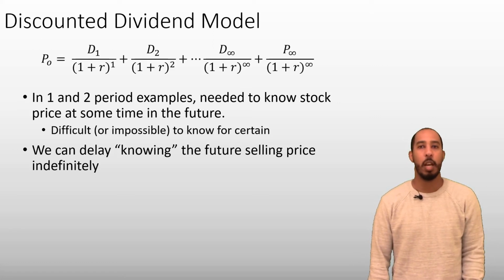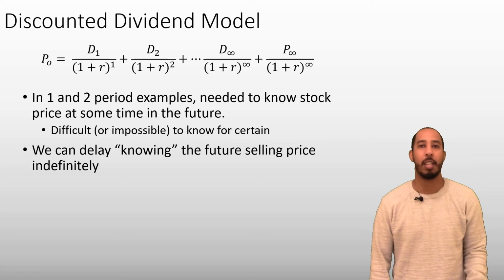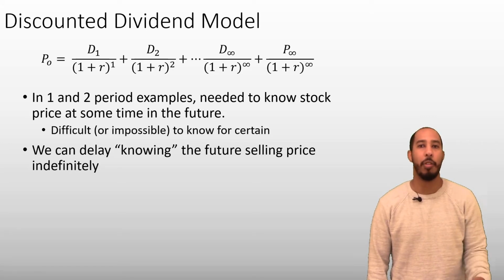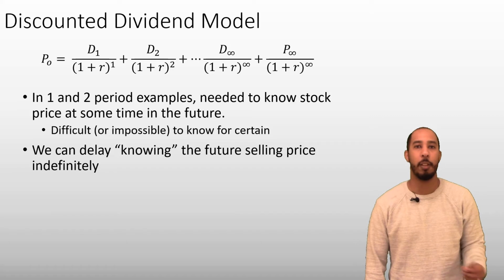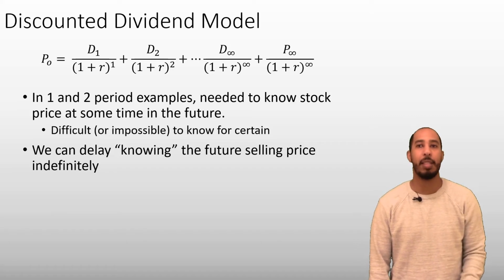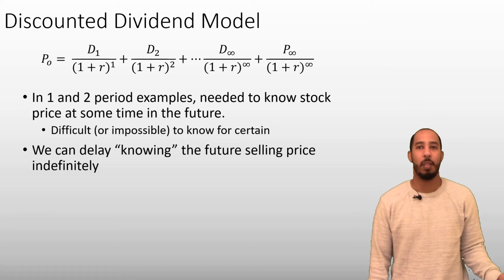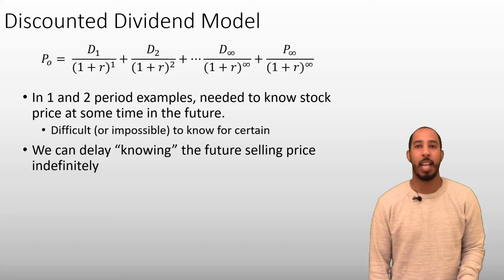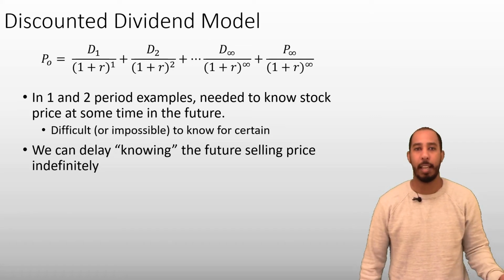Doing that, we would end up with this formula, which says that the value of the stock today is the present value of all the dividends the stock will pay from next year until infinity, and the present value of the selling price of the stock at year infinity. How does this help? Think about the selling price at that time infinity. How much would that be worth today?